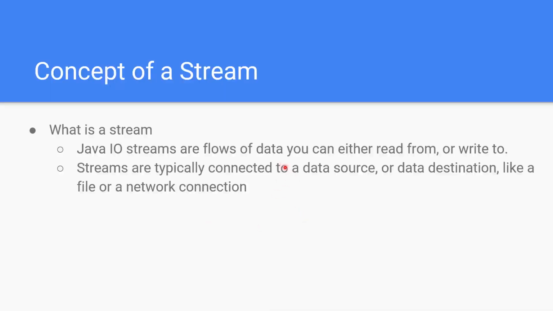So what is a stream? A stream is data. In Java, input-output or I/O streams are flows of data that you can either read from or write to. They can be files, the keyboard, the console or the monitor. Streams are typically connected to some data source or data destination. The data source could be a file, and the data destination could be a file or the monitor, or it could be a network connection.